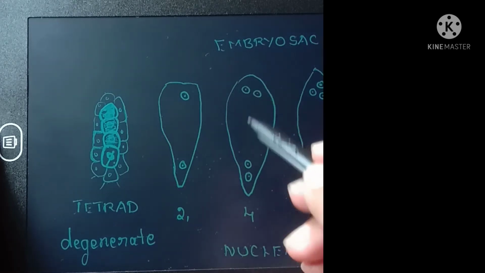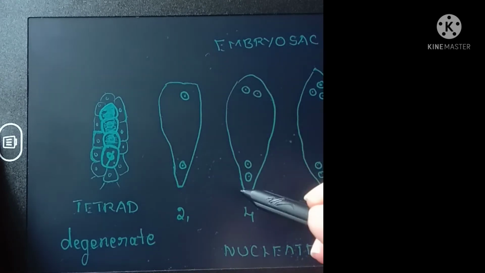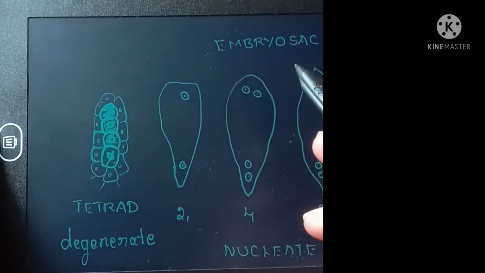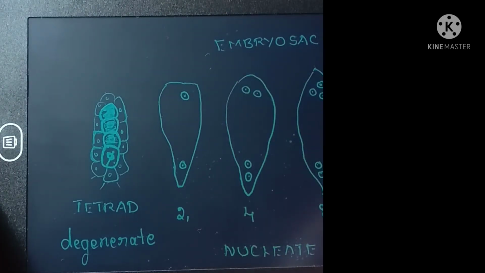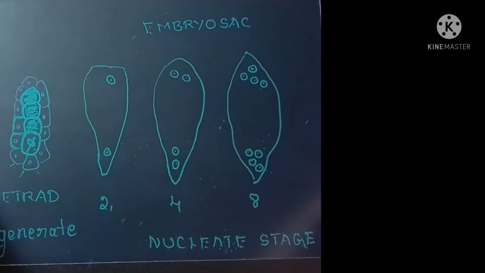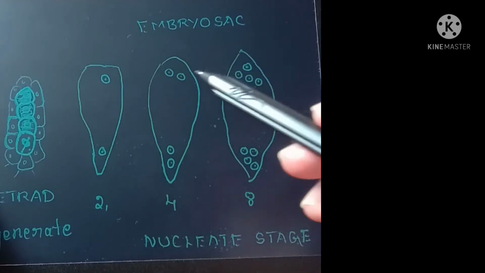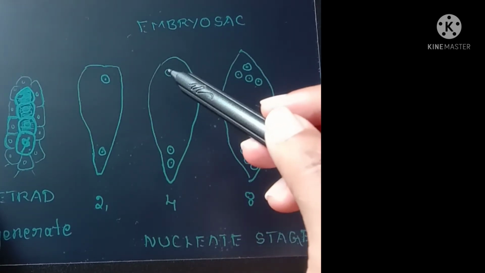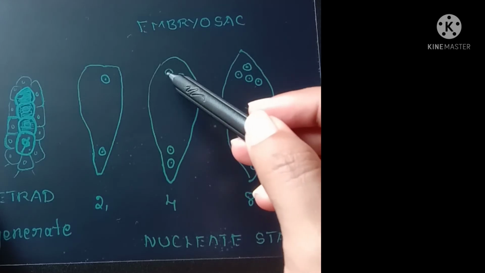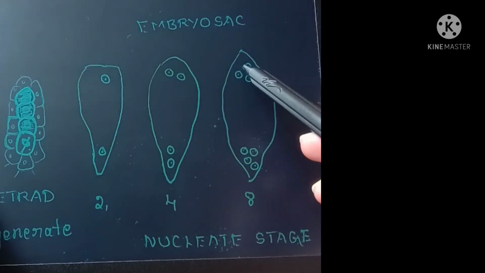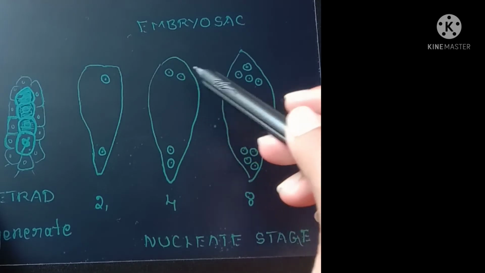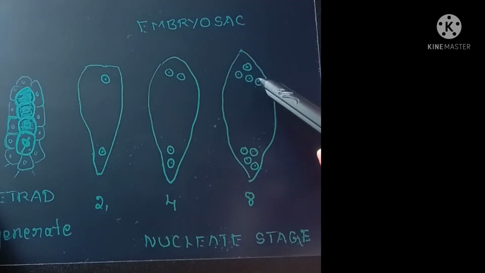So now there are 4 nuclei. This is the 4-nucleate stage of embryo sac.